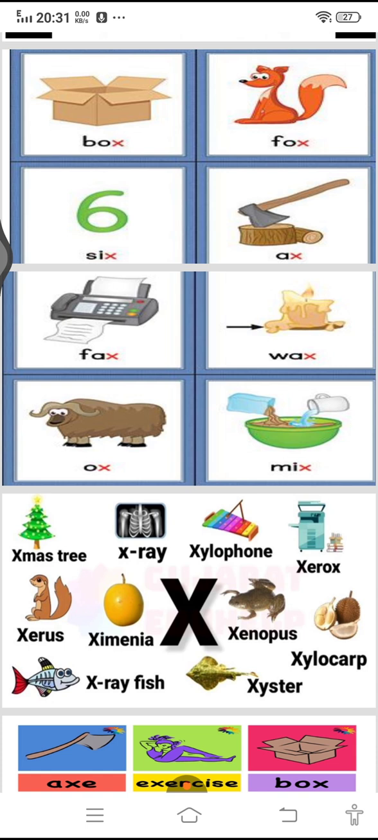We will observe X-mystery, X-ray, xylophone, Xerox, Xerus, Zimnia, Xenopus, Xylocarp, X-ray fish, Zister.